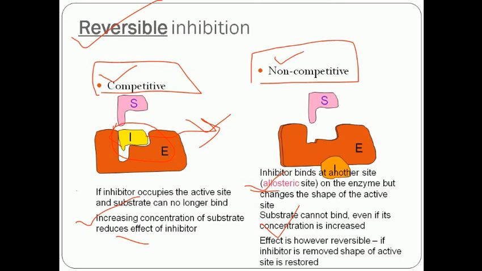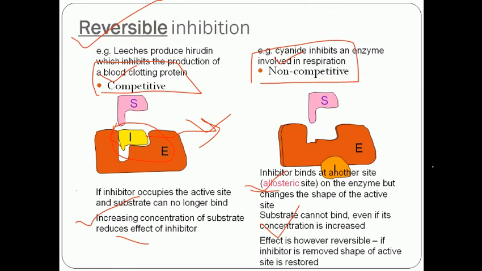But as I have told, these two are reversible. If the inhibitor is removed, the shape of the enzyme is restored, and at that time the enzyme becomes active.